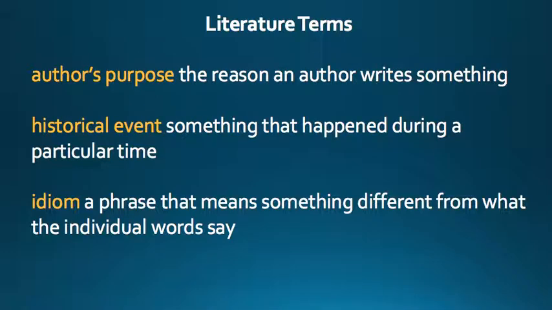Some terms that we will discuss today are author's purpose, historical event, and an idiom. Author's purpose is the reason an author writes something. A historical event is something that happened during a particular time, and an idiom is a phrase that means something different from what the individual words say.